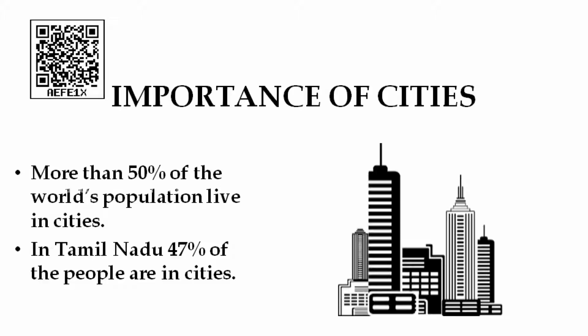You know why most people like to live in cities? Because of the amenities, the facilities which are available in the cities. In Tamil Nadu alone, nearly 47% of people live in cities.